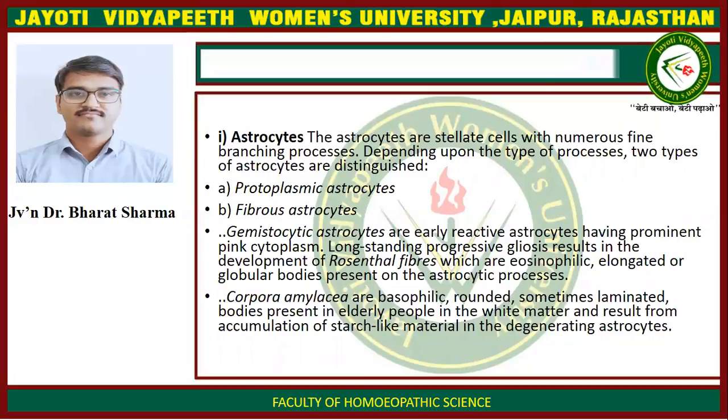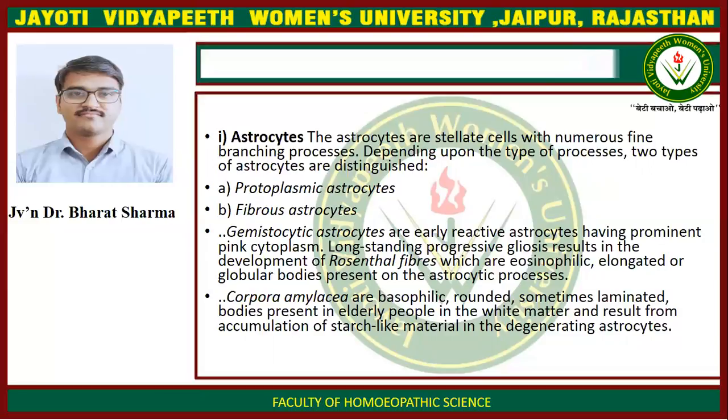Astrocytes. The astrocytes are stellate cells with numerous fine branching processes. Depending upon the type of processes, two types of astrocytes are distinguished. First is protoplasmic astrocytes and second is fibrous astrocytes. Gemistocytic astrocytes are early reactive astrocytes having prominent pink cytoplasm.